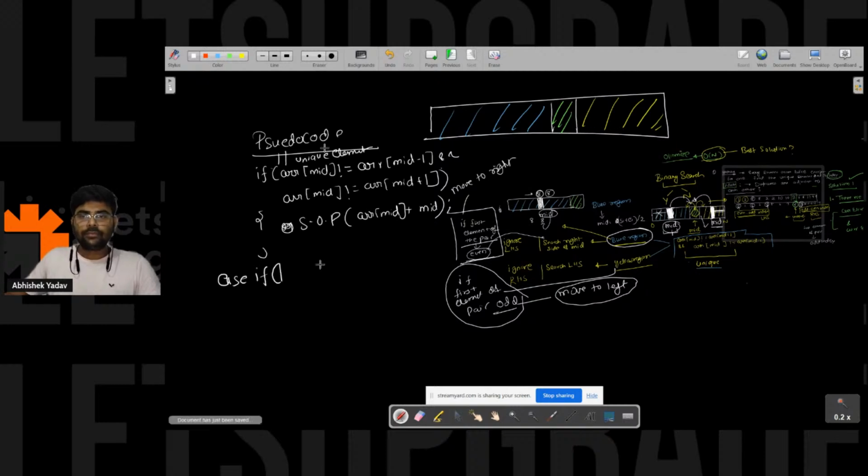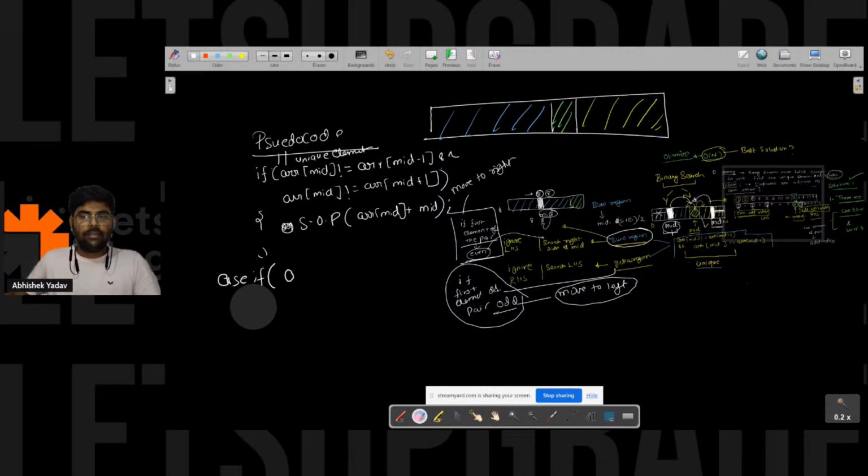Else if, now let's assume, tackle this one: either you can tackle the blue region or tackle the yellow region, right? So let's tackle the blue region first. Else if arr of mid, okay, what I will do here: if the first element of the pair is even, that means I am in the blue region.